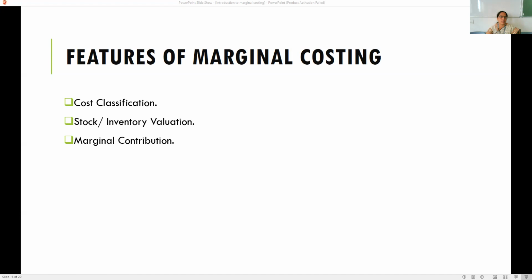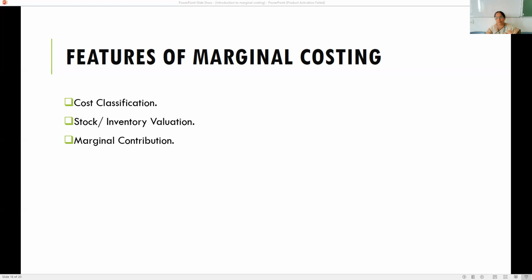Next, what is stock or inventory valuation? Under marginal costing, stock or the inventory for profit measurement is valued at marginal cost. It is in contrast to the total unit cost under the absorption costing method. It is different in the costing method.